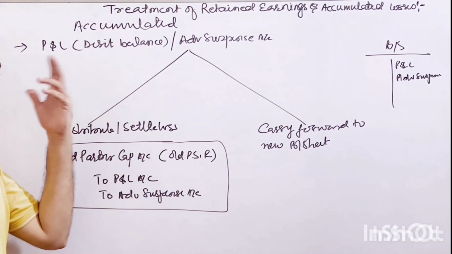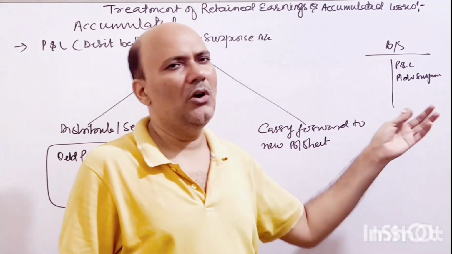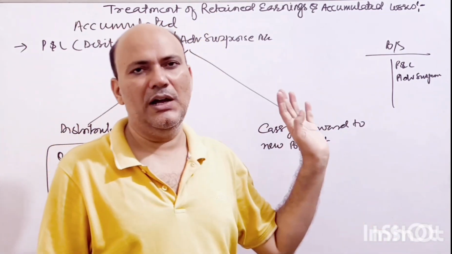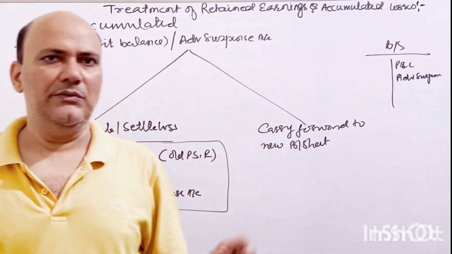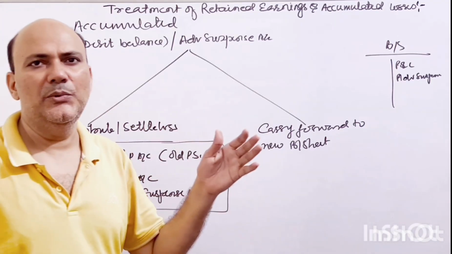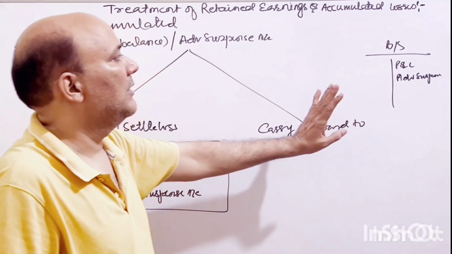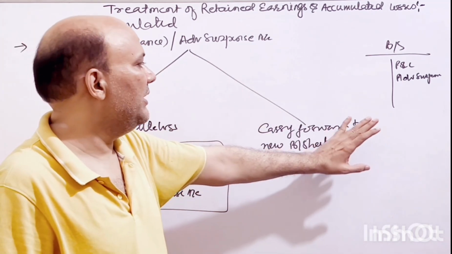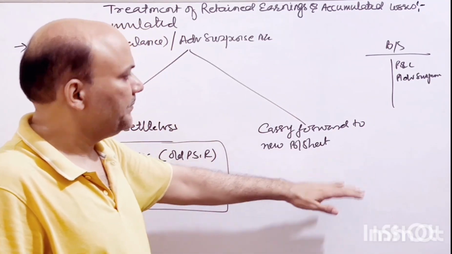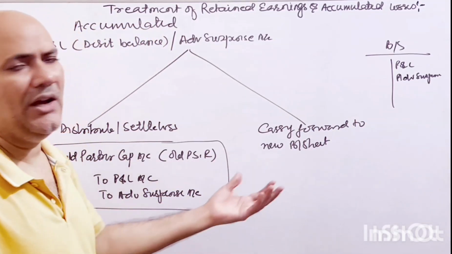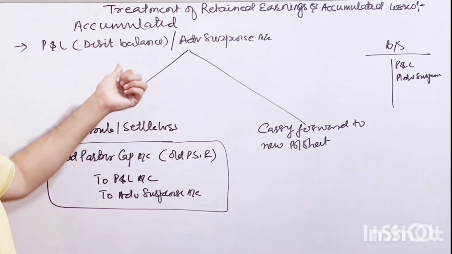In the second condition, sometimes the partners agree that whatever the accumulated loss is, there are minimal chances in your question, they want to carry forward the loss as well, but along with the accumulated profit or something like that, right? So to make the question complicated, if they say whatever accumulated losses are there, carry forward that to the new balance sheet as well, you have to take the adjustment entry as we take the adjustment entry in the retained earnings.